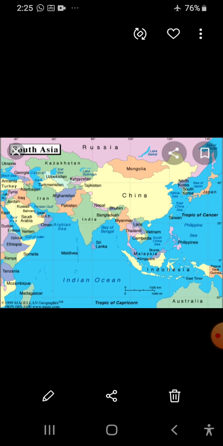Dear students, after that, what we have learned here is how India shares its border with Pakistan and Afghanistan to the northwest.